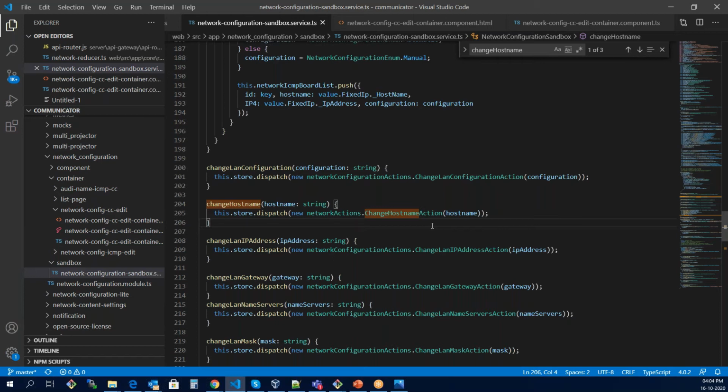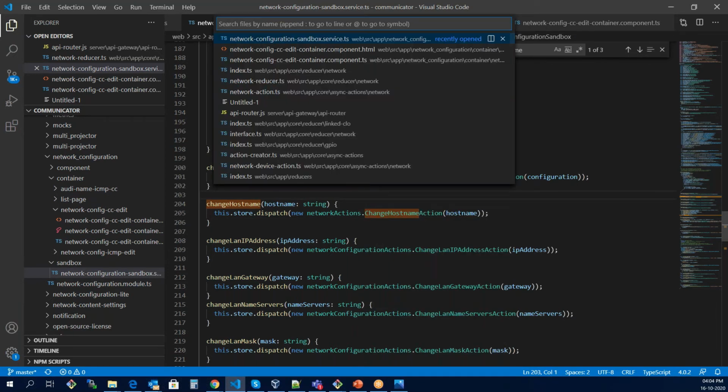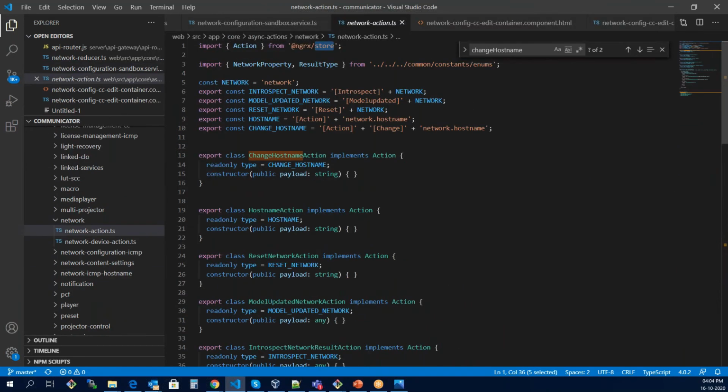Now let's start from the actions. What kind of actions can we have for this particular hostname? If I open network actions, we'll start from there. Then I will show you the network reducer, and then we'll come back to the sandbox to see how it is using actions.